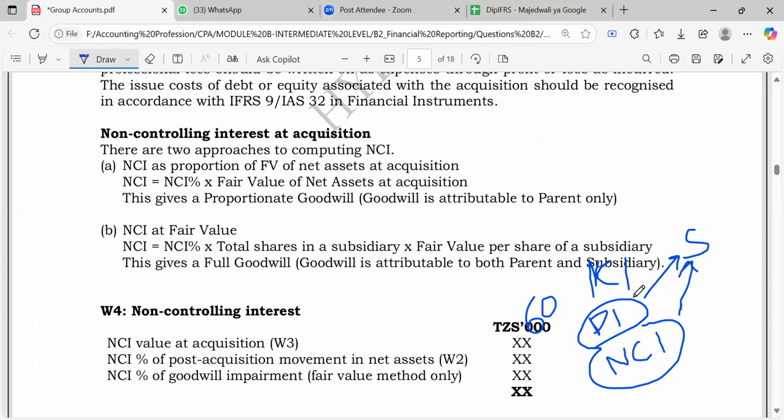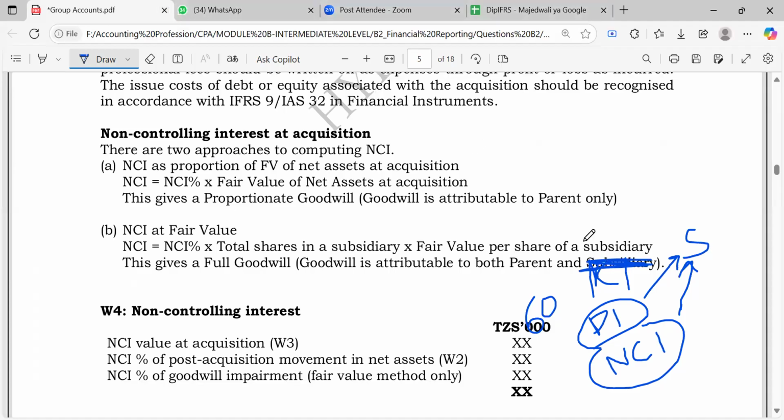So speak of the parent interest and non-controlling interest, and be aware of these words. Instead of parent interest, when they write the group, it means the parent interest, because when you speak of the group, it means the parent and that proportional share that the parent owns in subsidiaries. Parent interest and the group are the same thing when you study. So I could remove this word, subsidiary, here. That's what we're going to do.